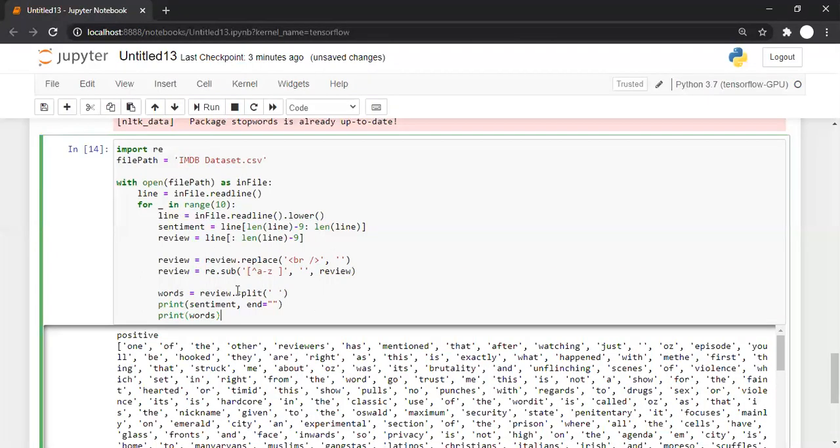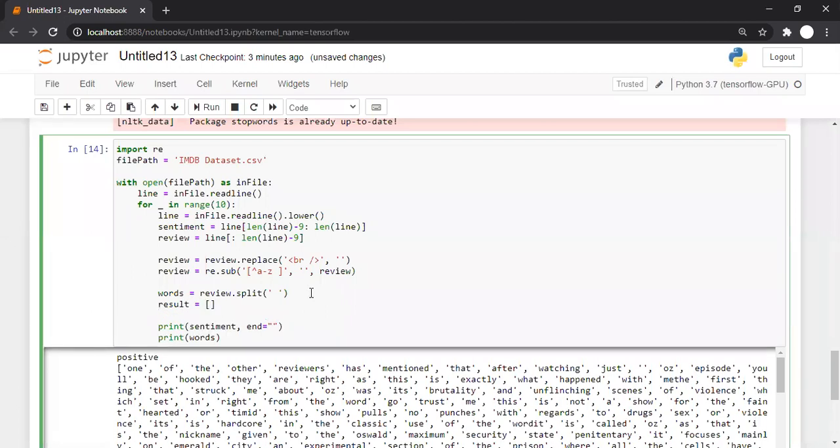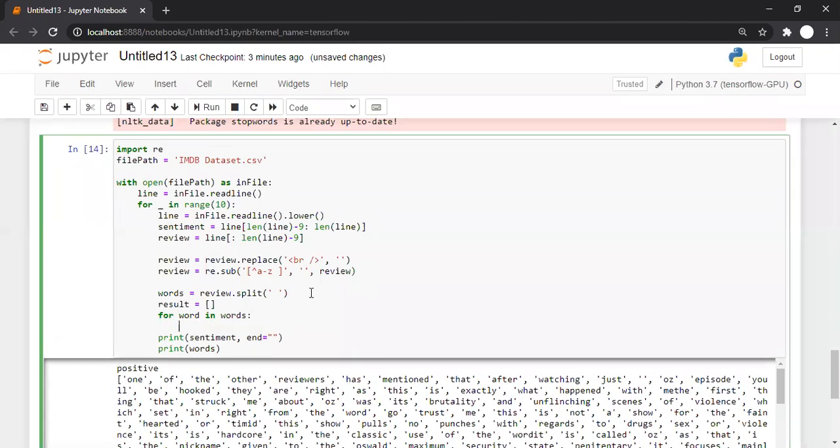What we are supposed to check is whether a word present in the review, like one, of, the, other, is a stop word or not. If a particular word is a stop word, we are supposed to eliminate that word. So let's say I'm using a result list, which is a blank list. And now we can use a for loop. For example, for word in words. This for loop will go through every word in the words list.